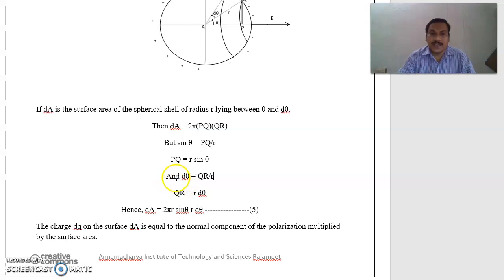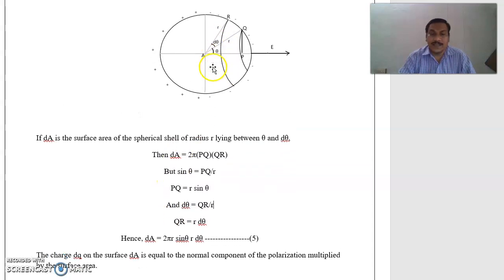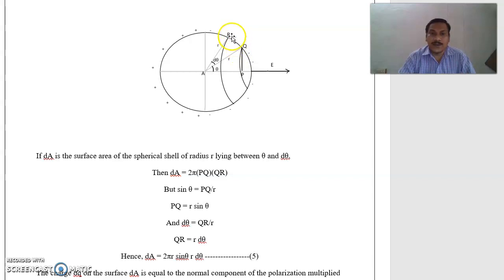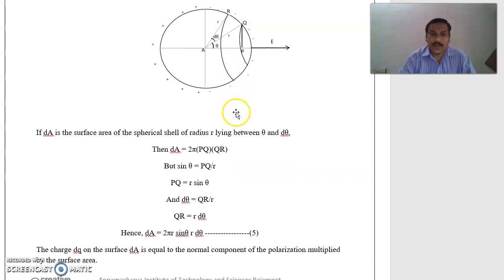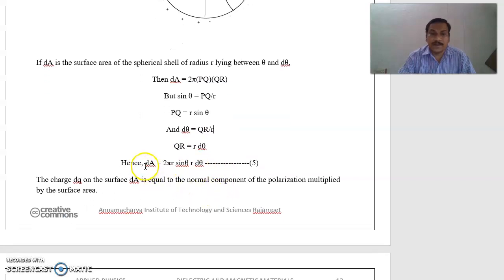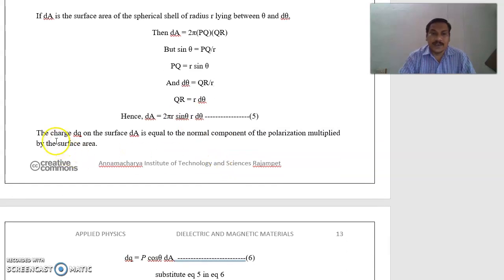Similarly, d theta is equal to QR by the small r radius. Already you know the formula, arc QR is equal to r d theta. Hence the surface area dA is equal to 2 pi r sin theta into r d theta.